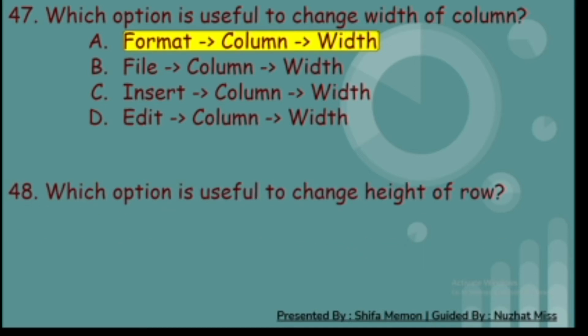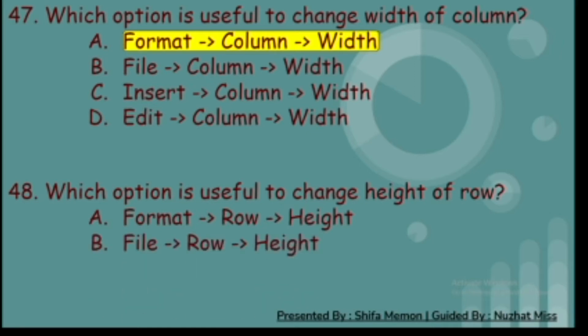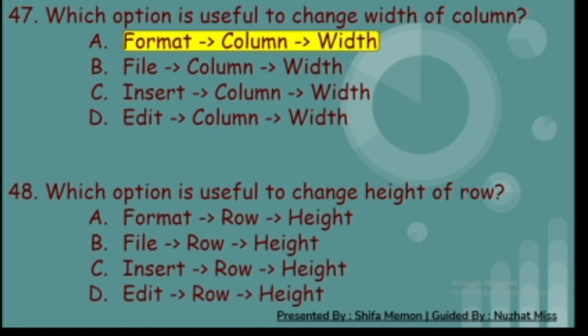48. Which option is useful to change height of row? A. Format and row and height. B. File and row and height. C. Insert and row and height. And D. Edit and row and height. And the correct answer is A. Format and row and height.